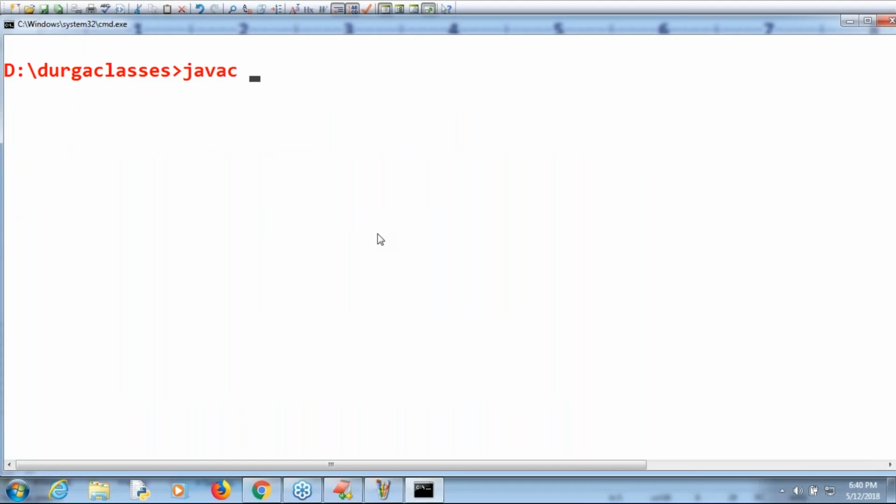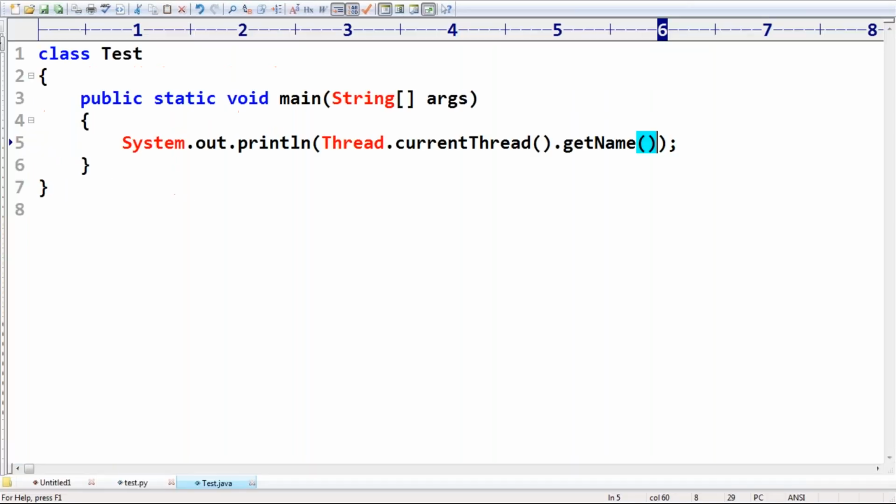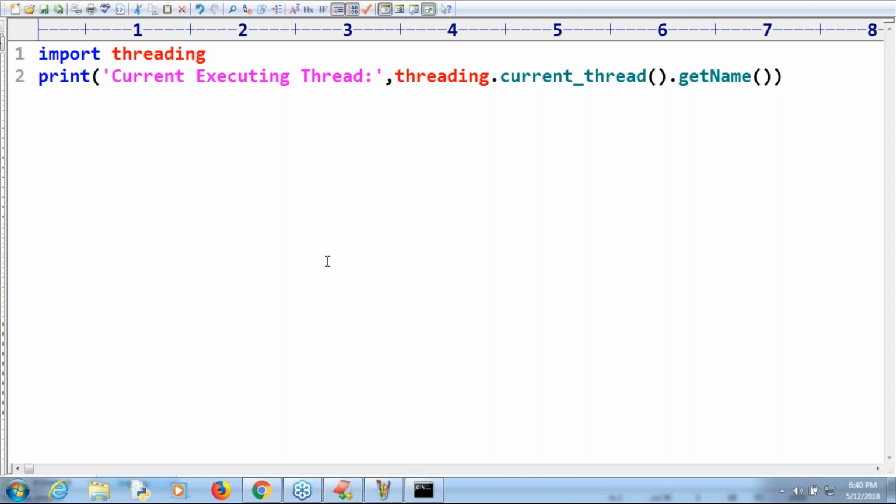Okay, javac test.java. Observe Thread.currentThread().getName(). Okay, java test. Do you know what output we are going to get by default? Main. That is the current executing thread name in Java. Same as Python. Here also only one thread is available by default, and that thread is nothing but the main thread. Clear? Any doubt? Which module and which functions are we using? Better to get much clarity.